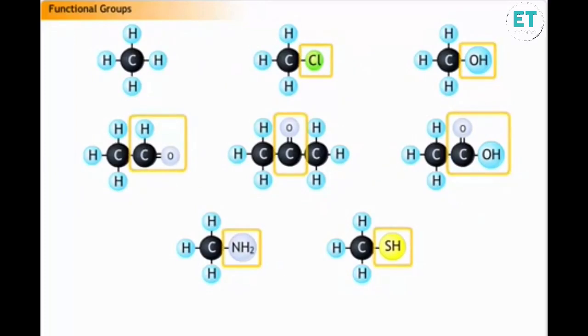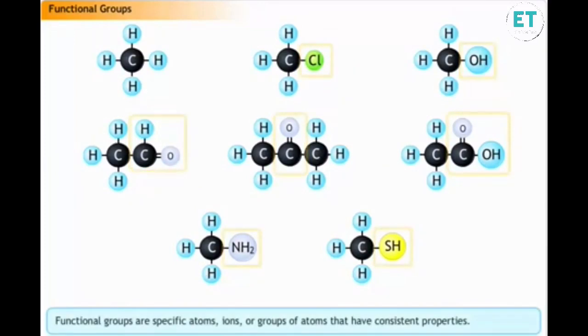These parts of organic compounds are called functional groups. Functional groups are specific atoms, ions, or groups of atoms that have consistent properties. A functional group makes up part of a larger molecule.